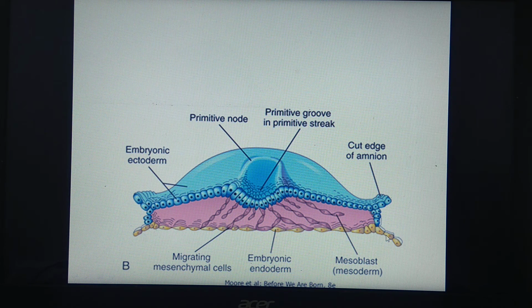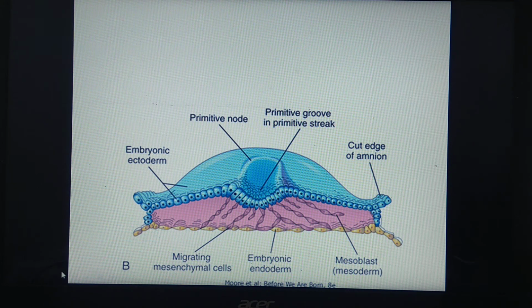We can say that these 3 germ layers are formed, and with this 3 germ layer formation the process of gastrulation ends, and this gastrulation is followed by organogenesis. What's the meaning of the word organogenesis? It is the process of organ formation, and we can also say it is the fate map of the 3 germ layers. What's the meaning of fate map? It means the future of the 3 germ layers, which gives rise to various organs of the body.